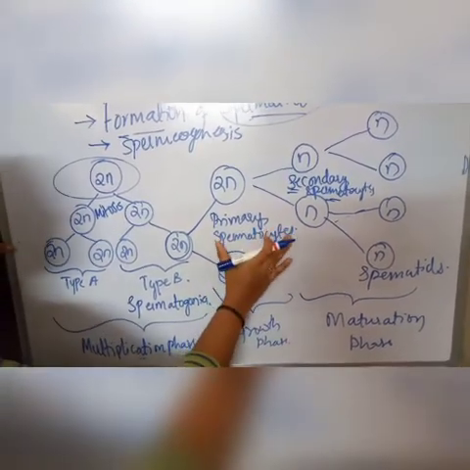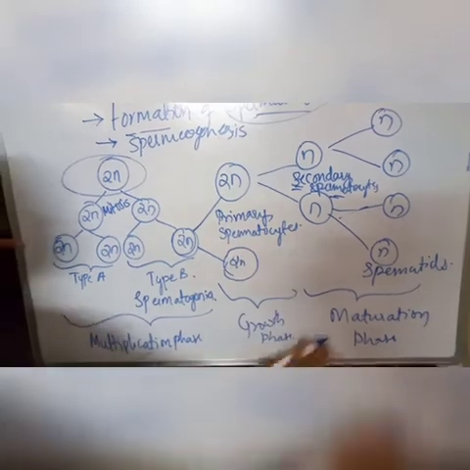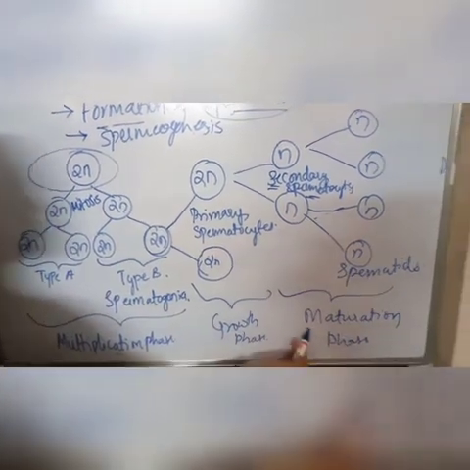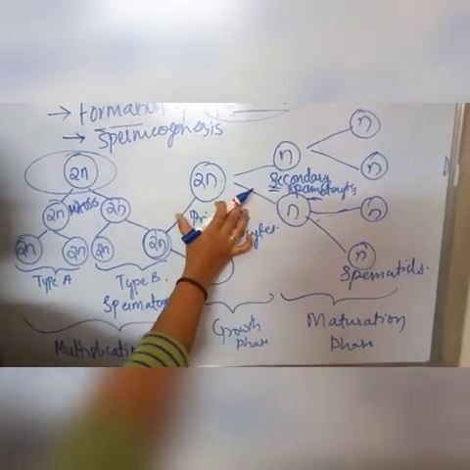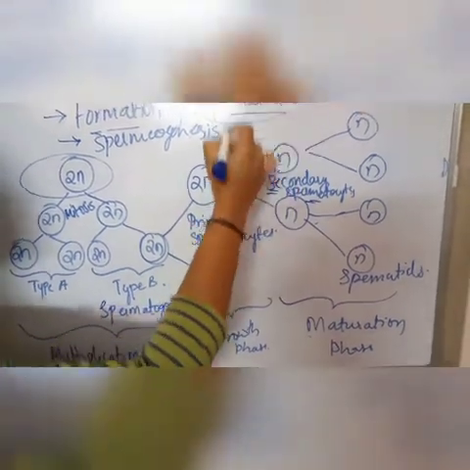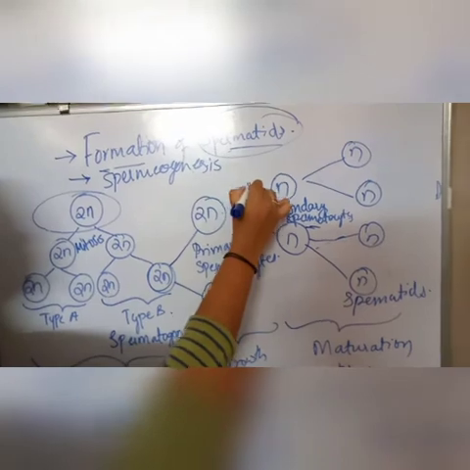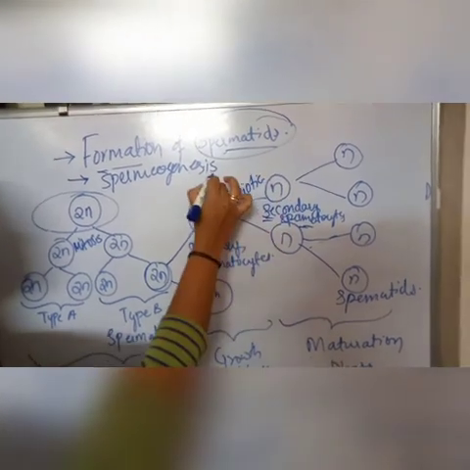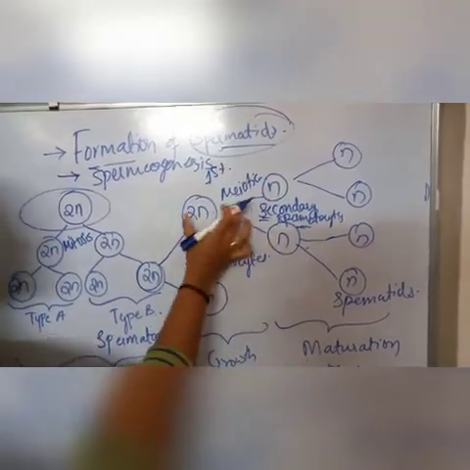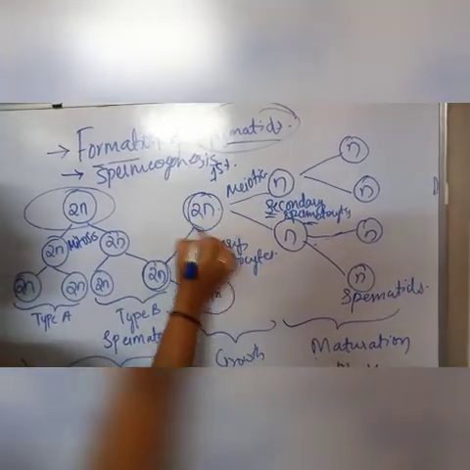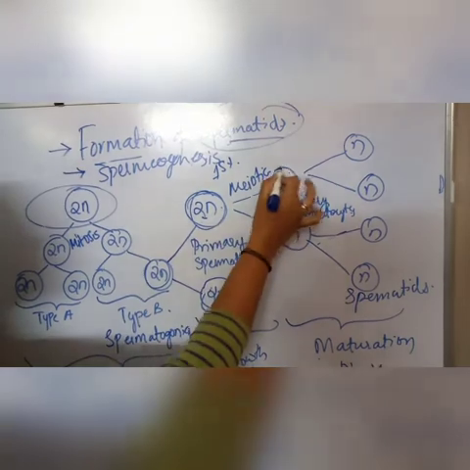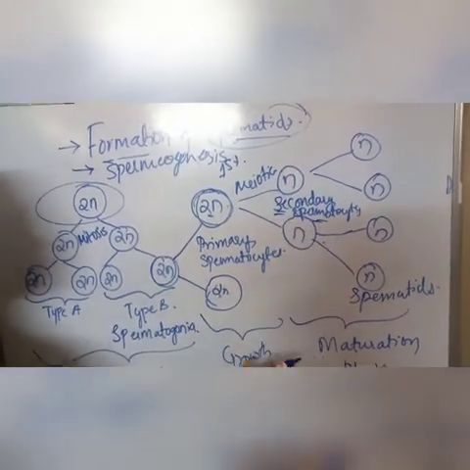These primary spermatocytes undergo the next phase, that is the maturation phase. Here the primary spermatocytes undergo the meiotic division. This will be the first meiotic division, the reduction division where 2n number of chromosomes is converted into n number of chromosomes.